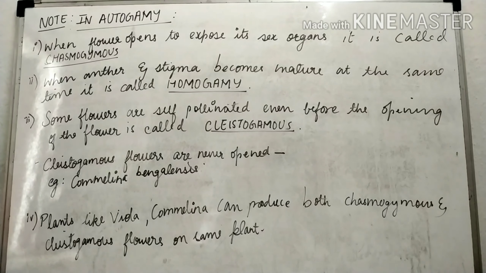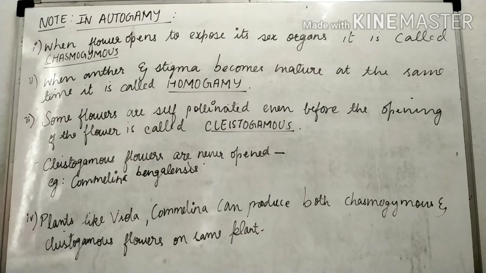Now we are going to study some terms which include autogamy. Autogamy is nothing but self-pollination. The first term is chasmogamous. When a flower opens to expose its sex organs, such as style, stigma and ovary, for the process of pollination, it is called a chasmogamous flower or the chasmogamous state.